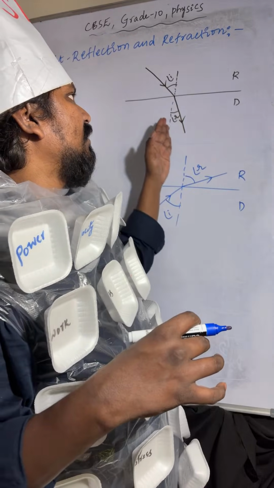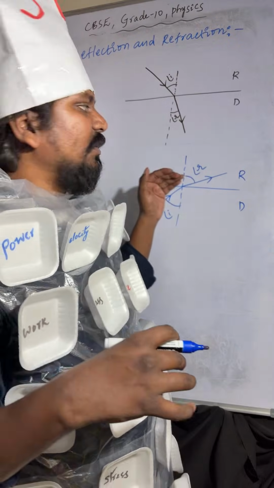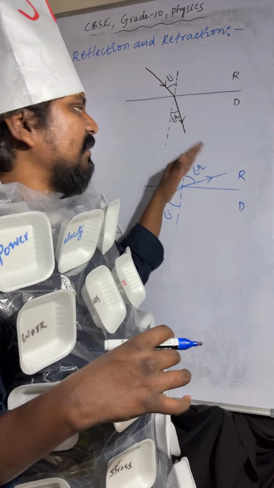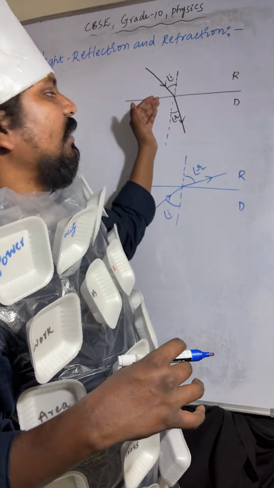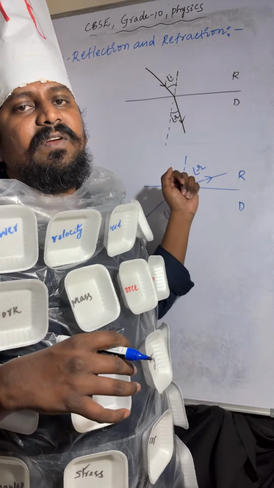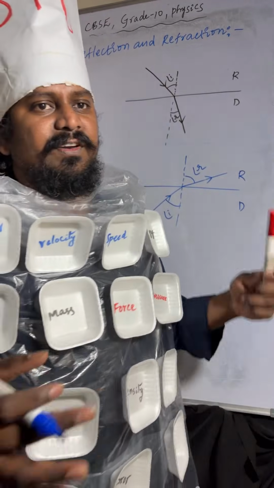Here also, this is the incident ray for this medium and this is the refracted ray. In this case, the angle of incidence is greater than the angle of refraction.